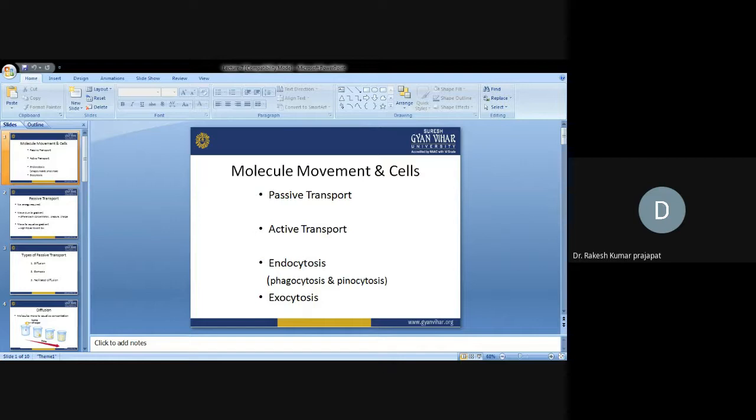While in case of bucket B, solute concentration is more, a high concentration of the solution. Means the quantity of free water molecules will be less as compared to A. So from these two, we can say the water can move from bucket A to bucket B, because in case of bucket A, there is a large number of free water molecules present.